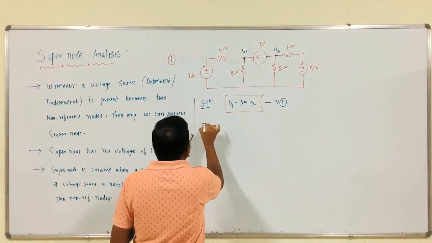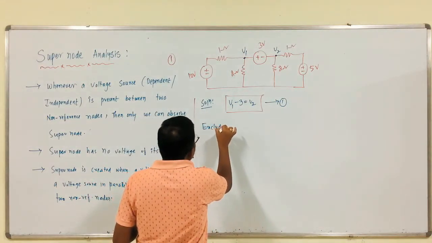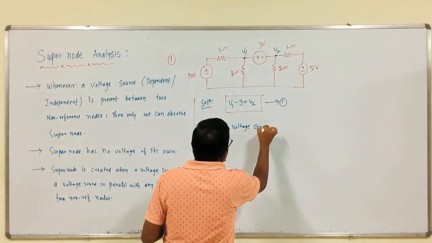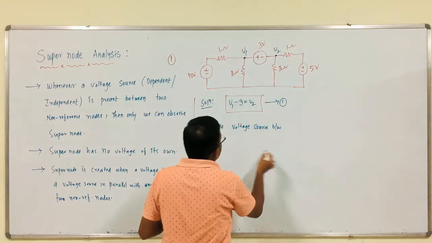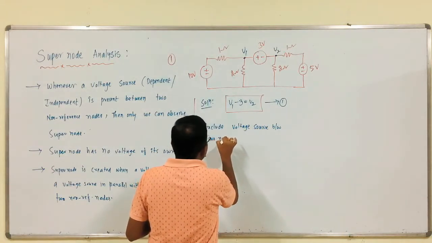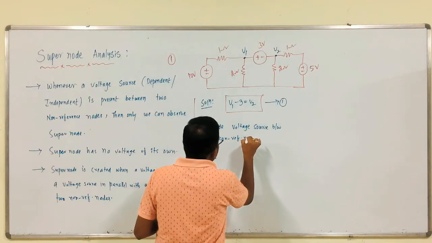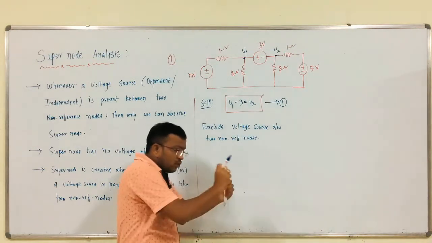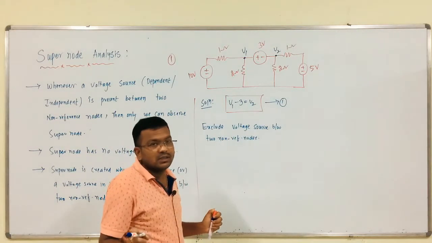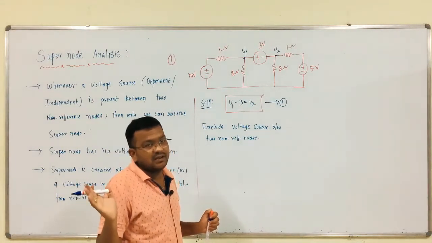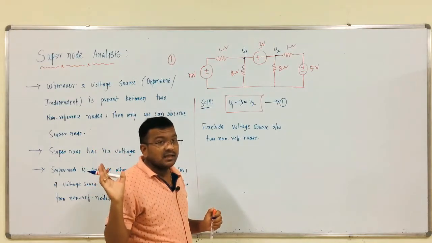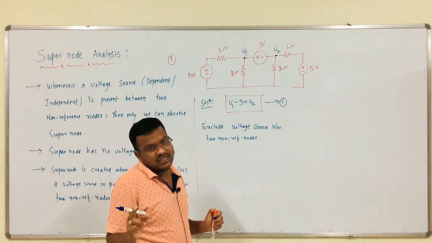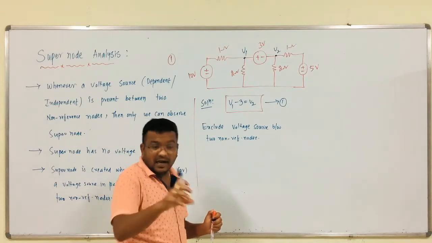Next, exclude the voltage source between two non-reference nodes. After writing that equation, we have to exclude the part between those two nodes, same as in mesh analysis, where we remove the branch present between two meshes, that is, the current source.